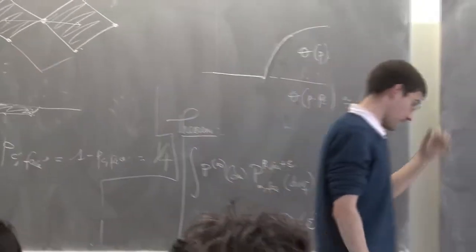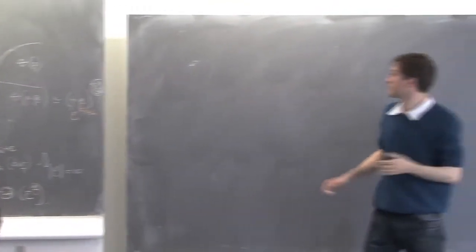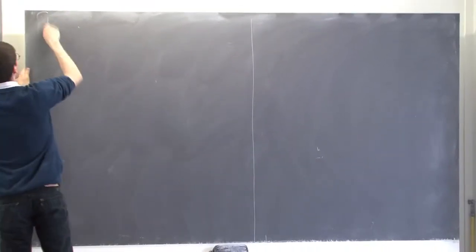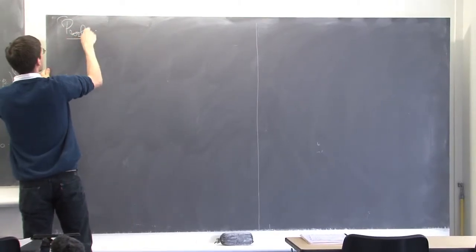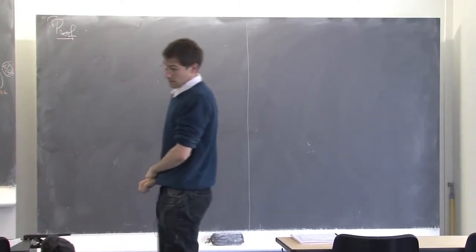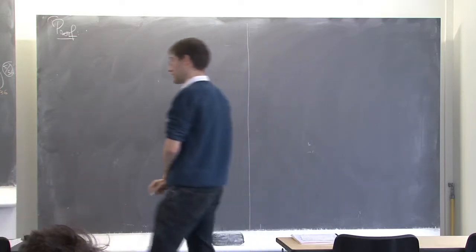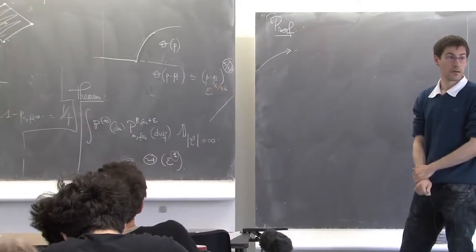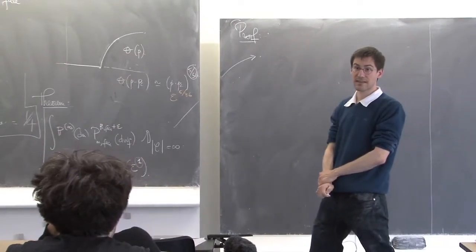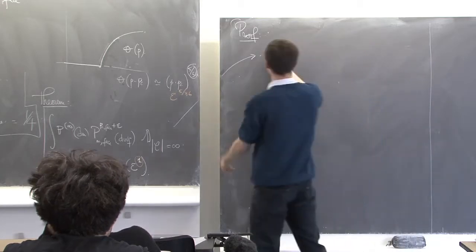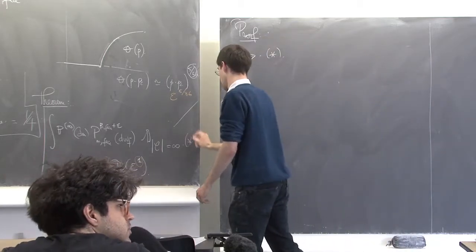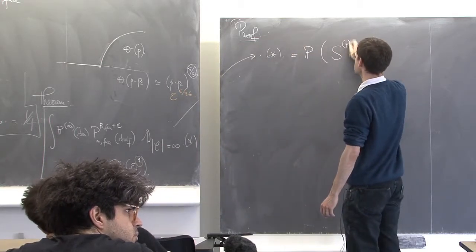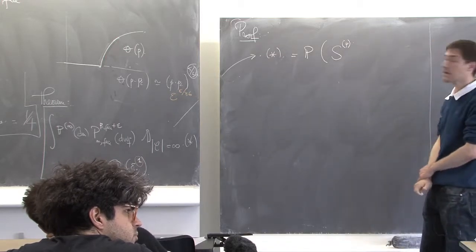Okay, so proof. You should be able to start the proof yourself. What is this probability? With my notation, it's exactly the probability that the random walk SP stays positive forever.